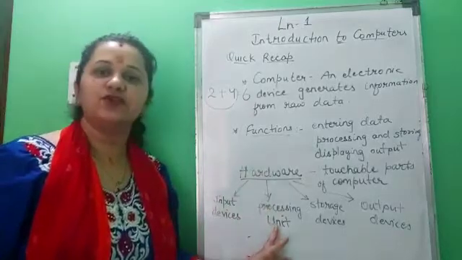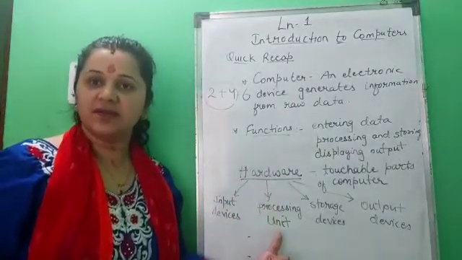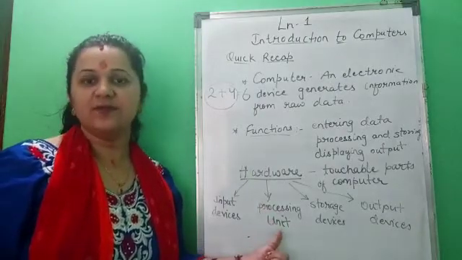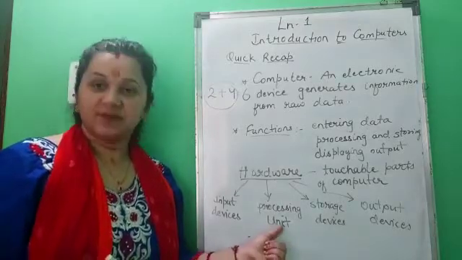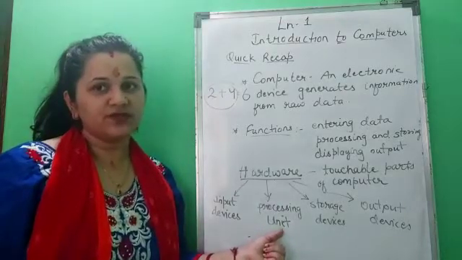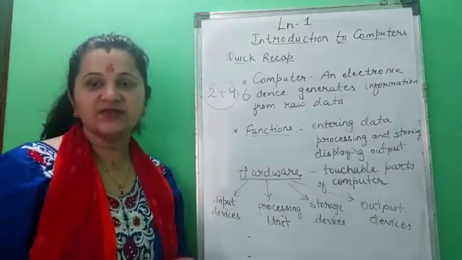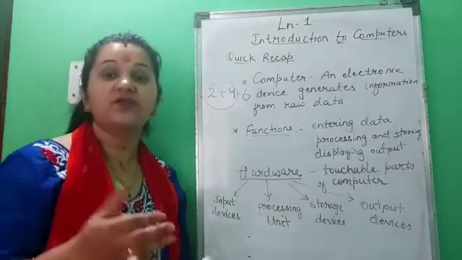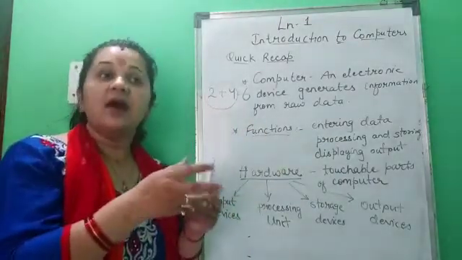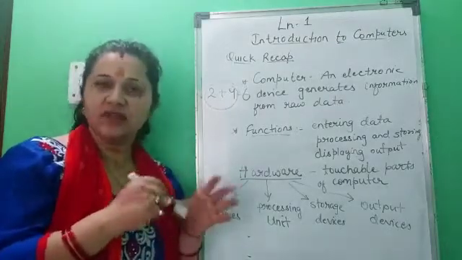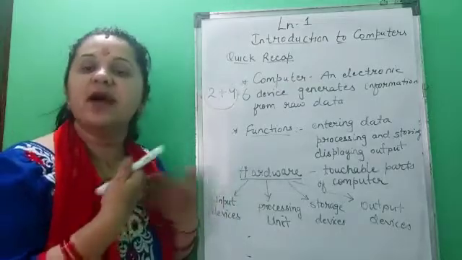Next is the processing unit. When we enter the data, now the computer has to process it, so it requires some device. Which device helps a computer in processing? Let me give you a hint. It is the brain of the computer. It is also known as the brain of the computer, children. Yes. So the CPU is the processing unit which processes the data in the computer according to the instructions given by us.